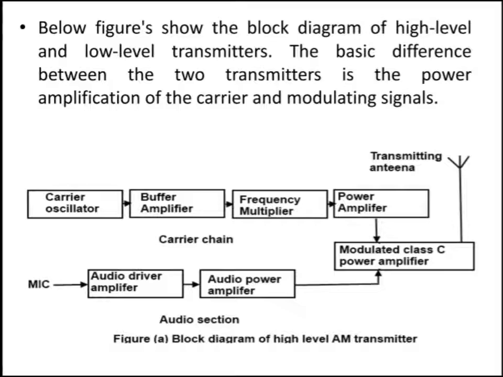In the lower section, the mic, audio driver amplifier and audio power amplifier feed the modulated class C power amplifier, and after modulation the signal is transmitted via the transmitting antenna.